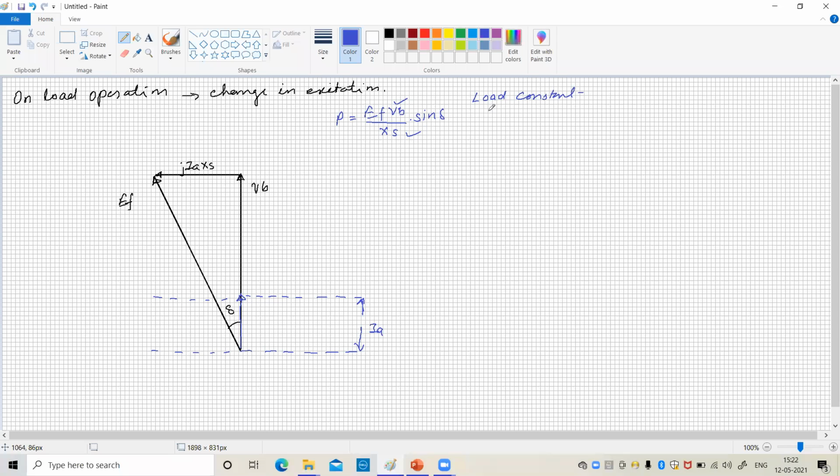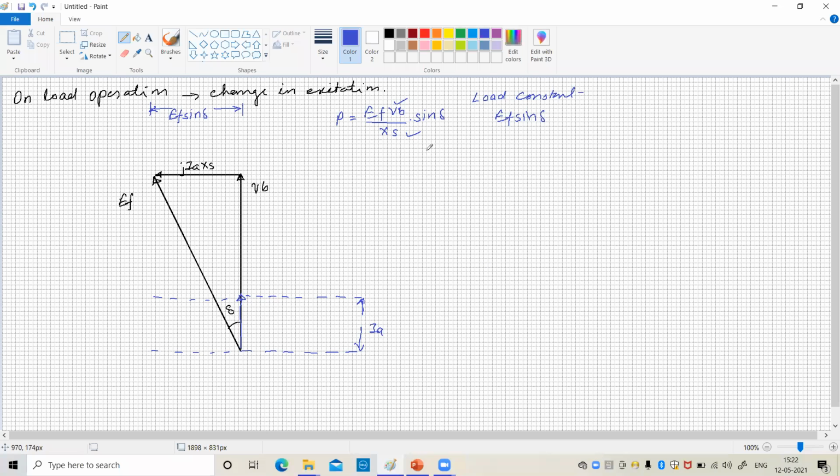So definitely the variable one is EF sine delta. This should remain constant, isn't it?